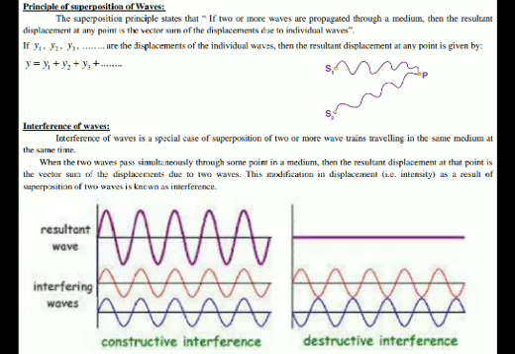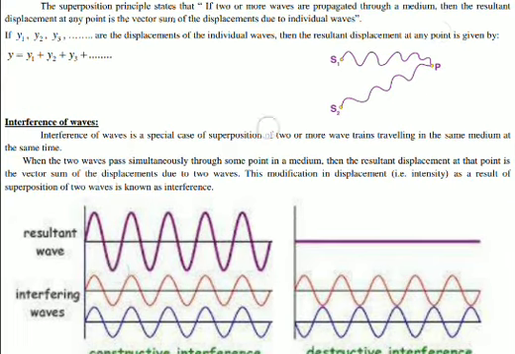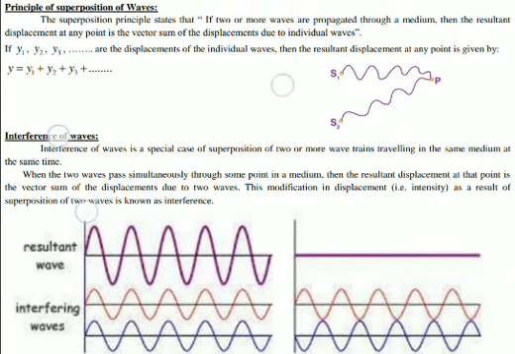Now let us come to the principle of superposition, which is the first topic of this particular unit. I have already told you that if a simple harmonic wave is moving in space, every particle in the medium will also perform motion corresponding to the motion of the wave itself. Now we will discuss only sound waves, which are nothing but longitudinal waves. Whenever they move in space, all the particles in the medium will also perform longitudinal motion, moving in a direction parallel to the direction of propagation of the wave.